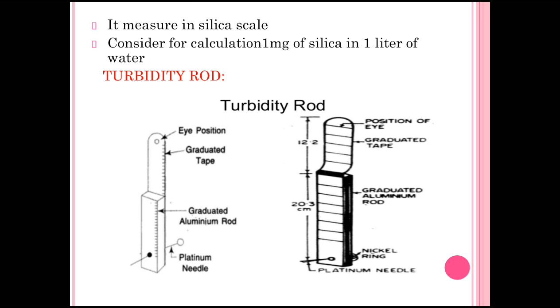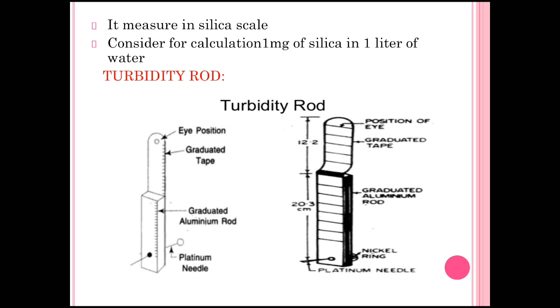Let us start with the first method, turbidity rod. Generally, turbidity is measured on the silica scale, means 1 milligram of silica dissolved in 1 liter of water, and that water is considered turbid water and we calculate the turbidity.